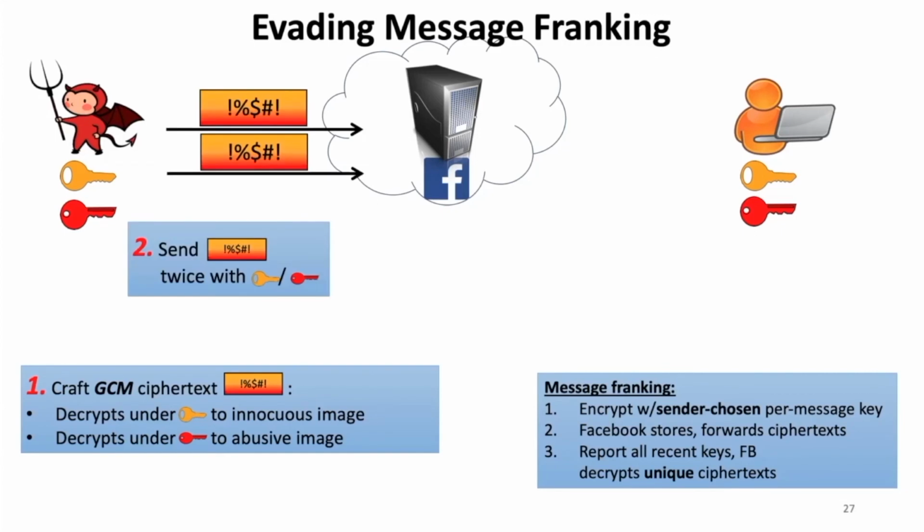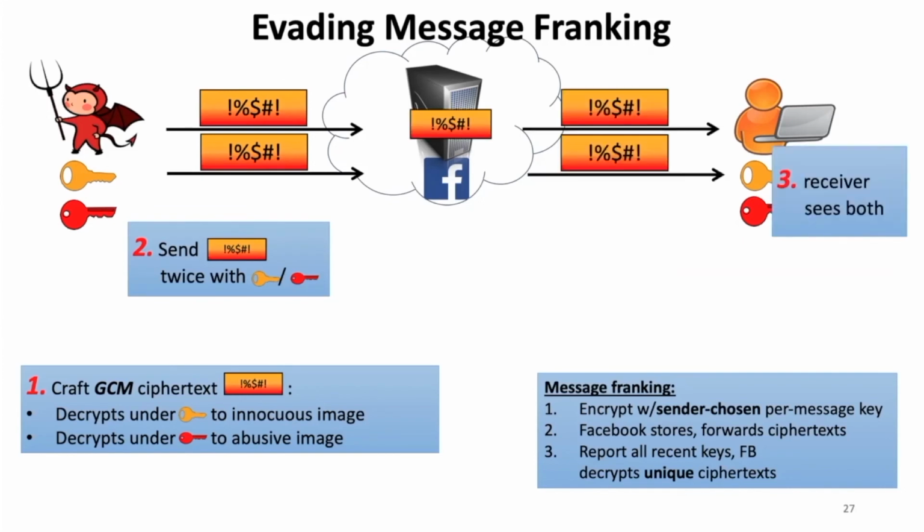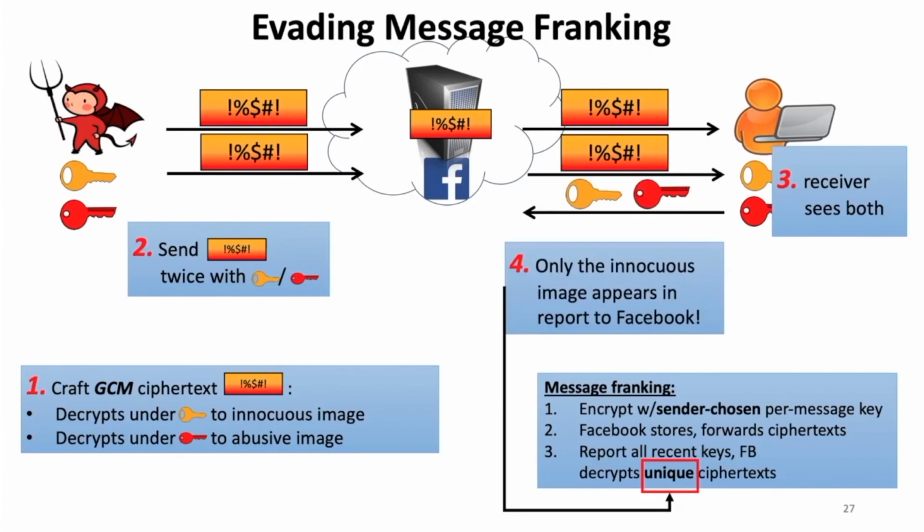Then the attacker, the malicious sender, will send this ciphertext twice with two different keys to the receiver. The receiver will decrypt the ciphertext under both keys, and thus see the abusive image and the innocuous one. But then when the receiver reports that conversation to Facebook, the deduplication will ensure that despite both decryptions being decrypted by Facebook, the human moderator will only actually see one of those decryptions, namely the innocuous one.